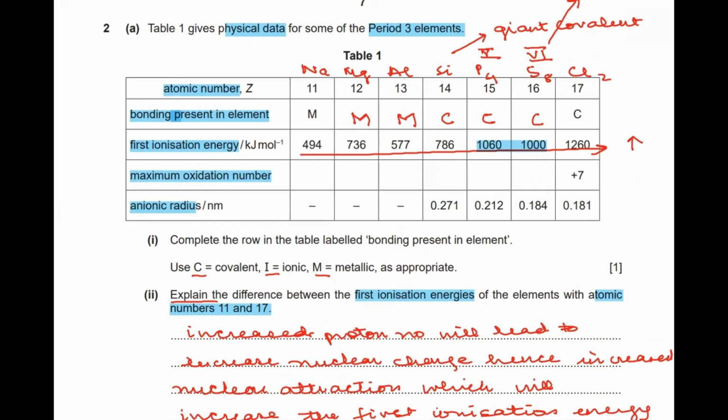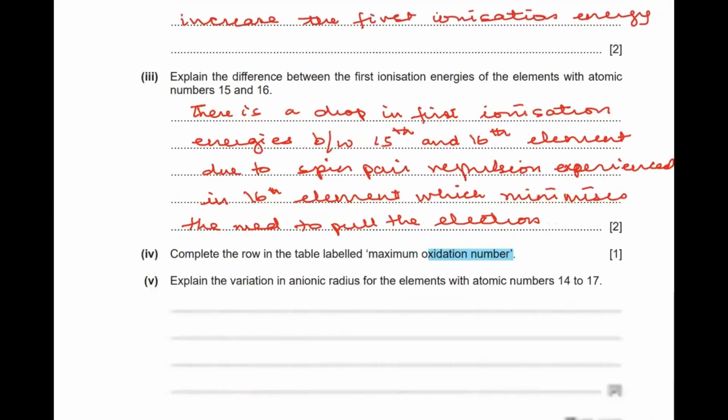Group 1 has valence electron 1, so the oxidation number becomes +1. This belongs to group 2, valence electrons are 2, so +2, then +3, then +4, +5, +6, and +7. So that is going to be the oxidation number. So we have filled it up.